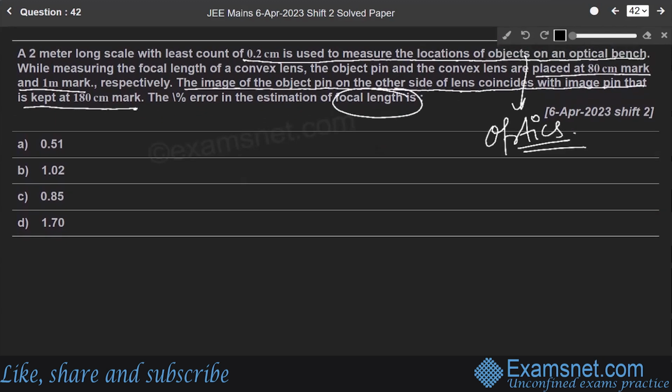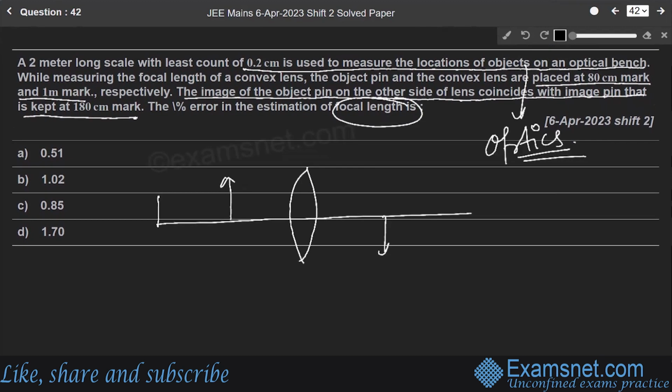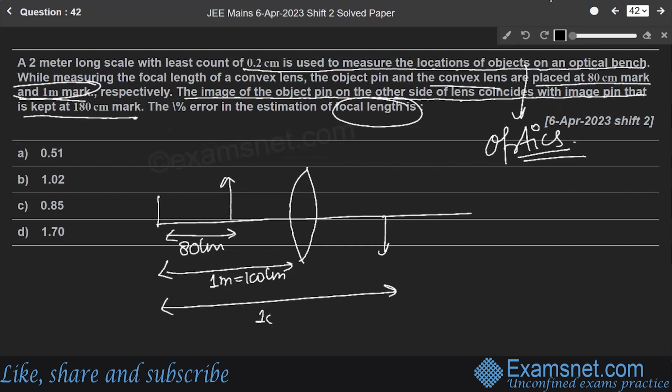Students will understand this question as, let us say this is our convex lens. This is our object. Here it is given this is 80 centimeter. This is 1 meter. What is 1 meter? This is the object pin and the convex lens. 1 meter means 100 centimeter. And this is 180 centimeter.